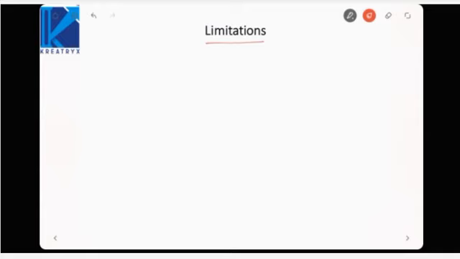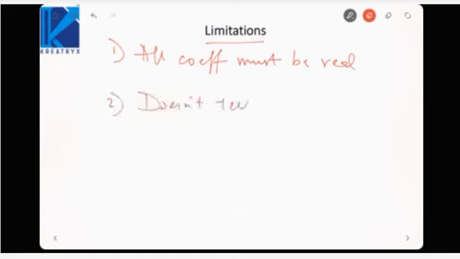But what are the limitations of the Routh criteria? First, all coefficients must be real. They cannot be functions of s like sinusoidal, exponential or any other function. Whether they are positive or negative does not matter, but they must be real. Secondly, it does not tell the location of poles.